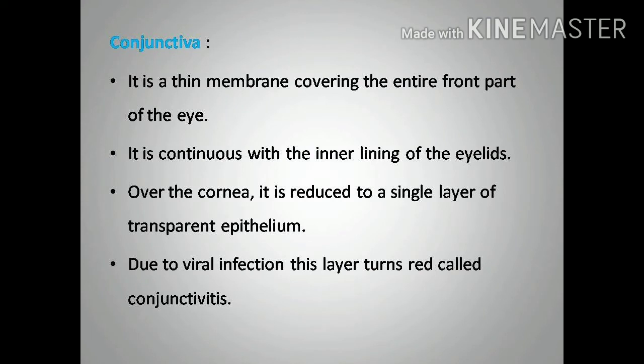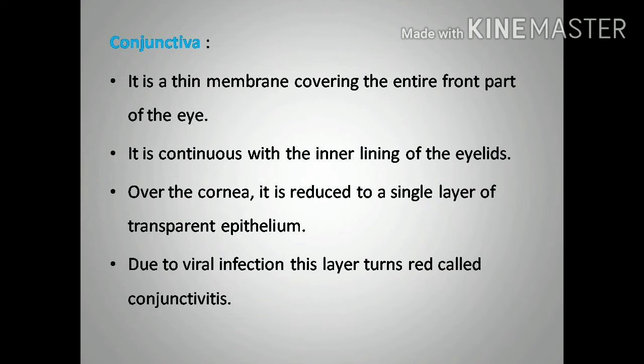Next, conjunctiva. It is a thin membrane covering the entire front part of the eye. It is continuous with the inner lining of the eyelids. Over the cornea, it is reduced to a single layer of transparent epithelium.